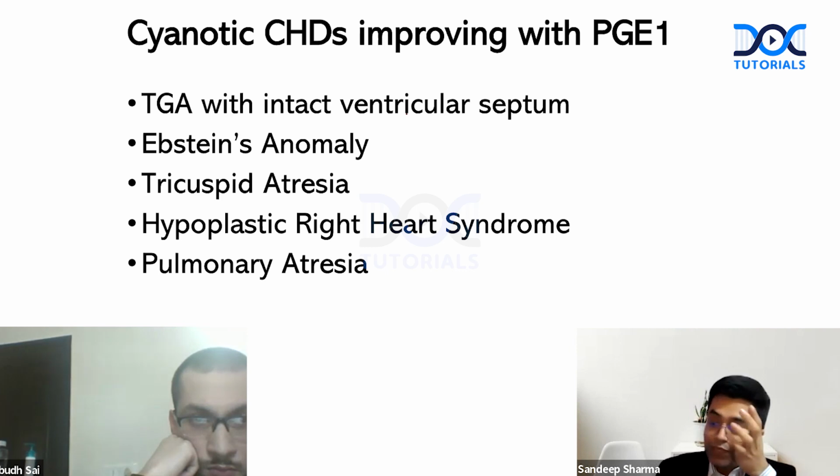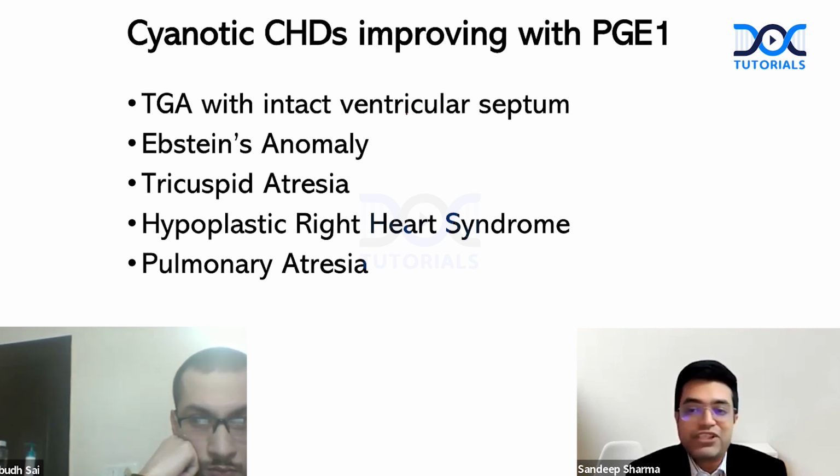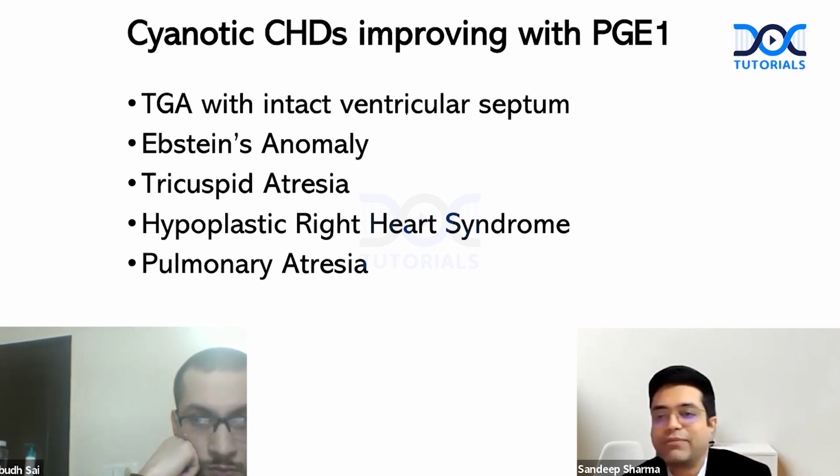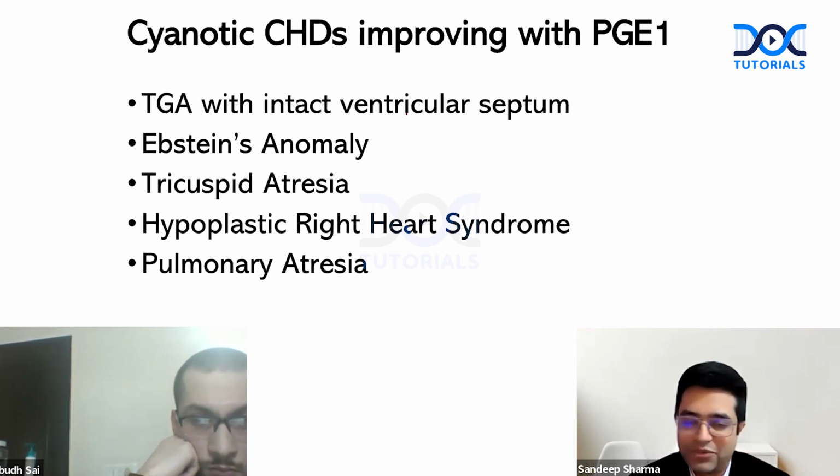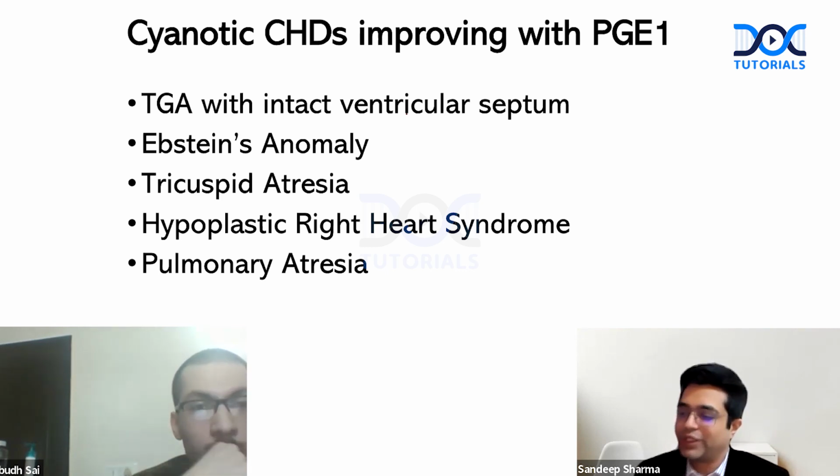Anybody wants to tell me any condition? It's an old AIIMS MCQ. Name the only cyanotic heart disease which dramatically worsens and kills the child. Intracardiac. Which type? Intracardiac. Yes. Why? Because it is obstructive type. So yes, obstructive type. Yes, absolutely right. So you know the answer. So unfortunately, Dr. Prabhupada doesn't score here.